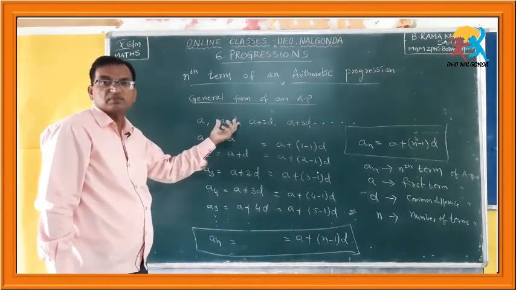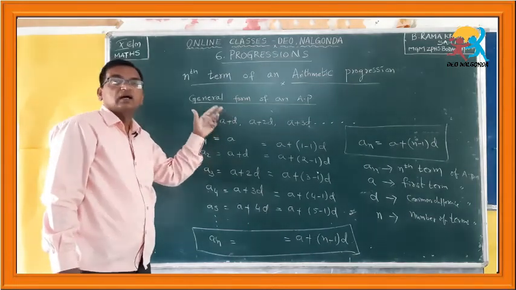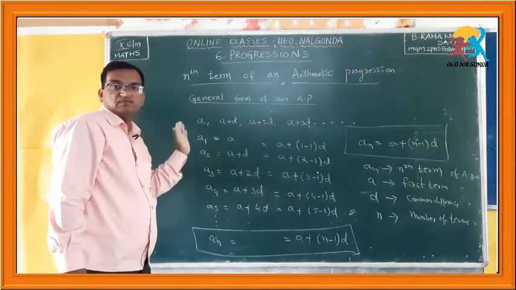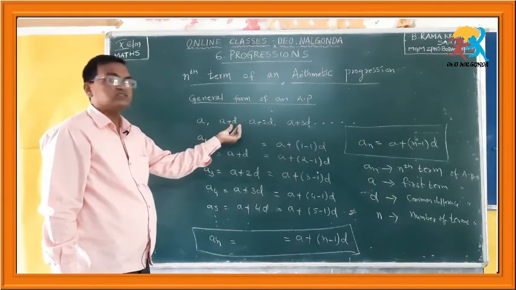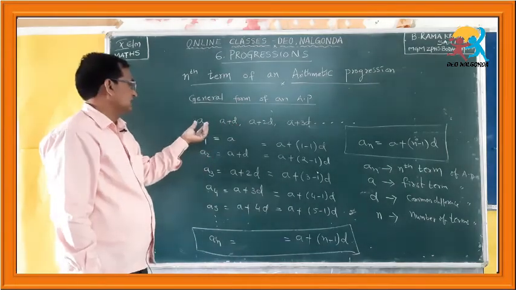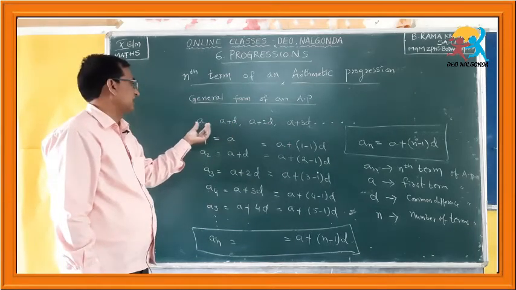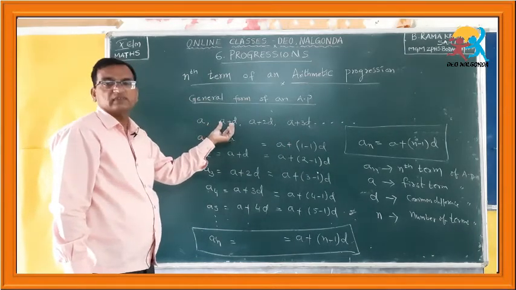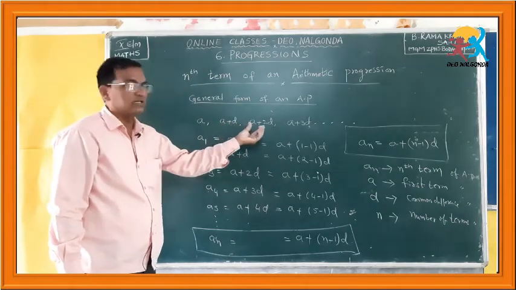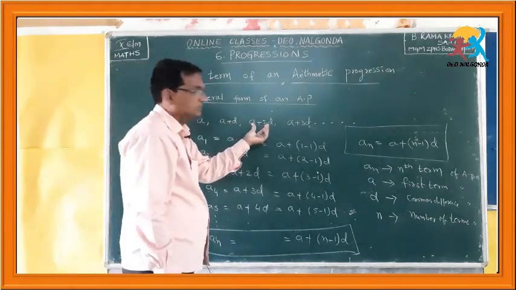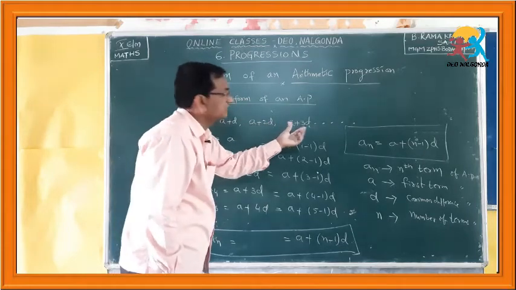The definition of AP is, if you go on adding a fixed value to the previous value, you will get the next value. Therefore, if that fixed value is denoted by D, the second term we get by adding it: A plus D. To this A plus D, if you add D you get A plus 2D, and to this A plus 2D, if you add D you get A plus 3D, and so on.